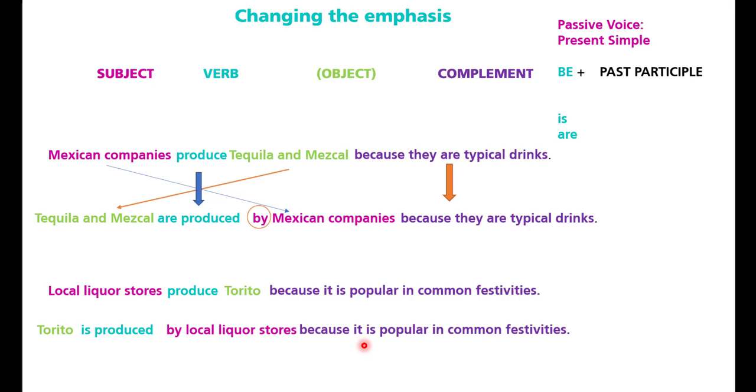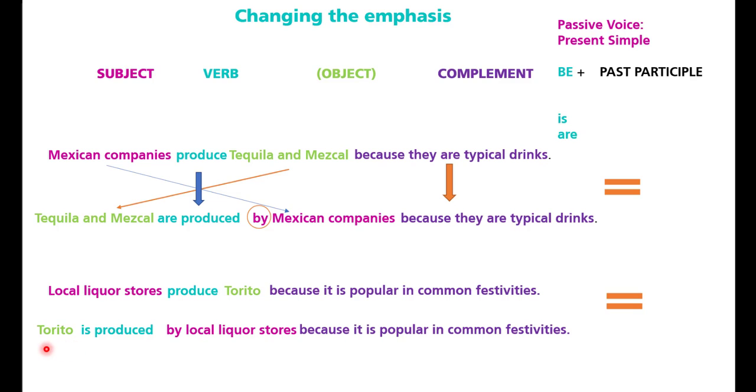In this case, I change the emphasis, but these two ideas are the same. The only difference is the emphasis. In the first one, my emphasis is on Mexican companies. In the second, my emphasis is on tequila and mezcal. In the next example, local liquor stores is my emphasis. In the second, my emphasis is Torito.